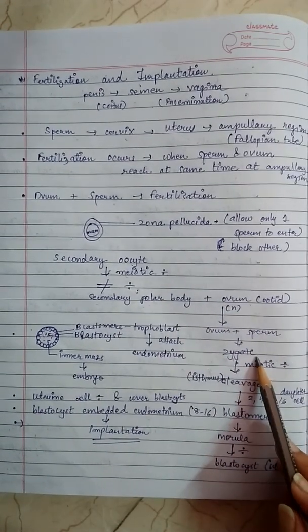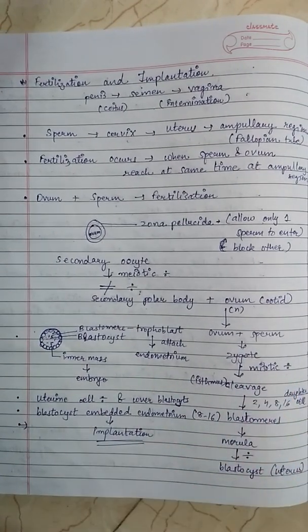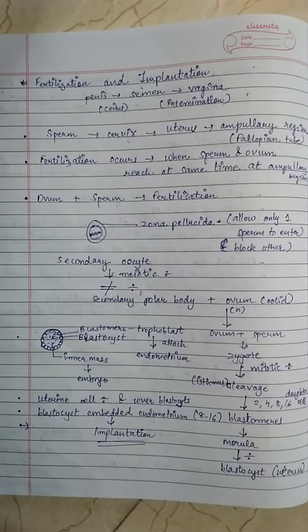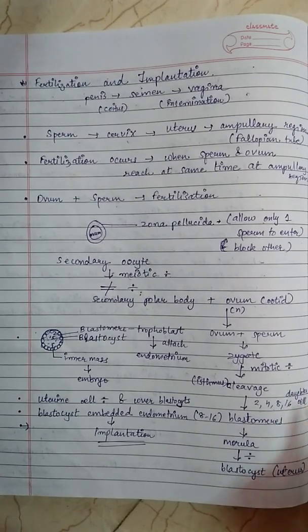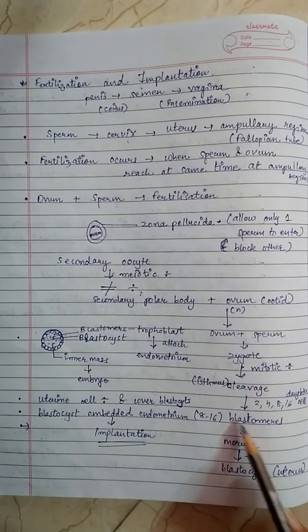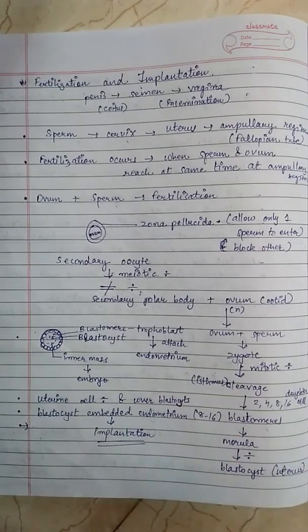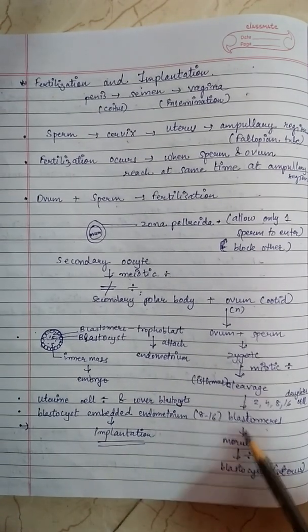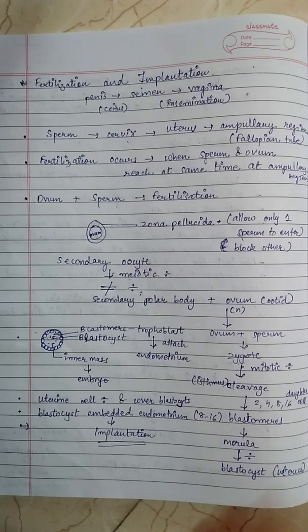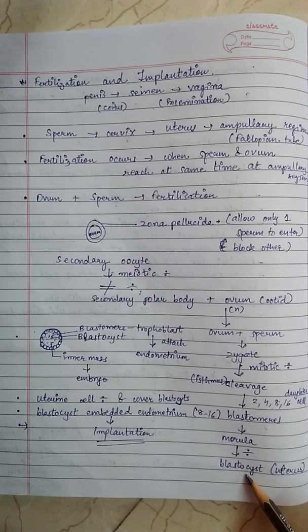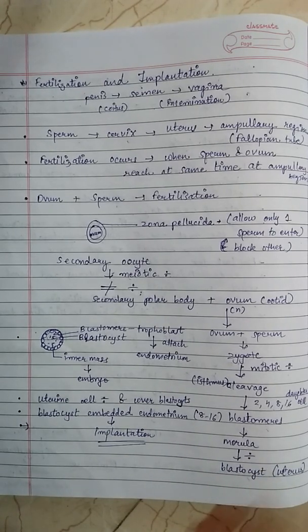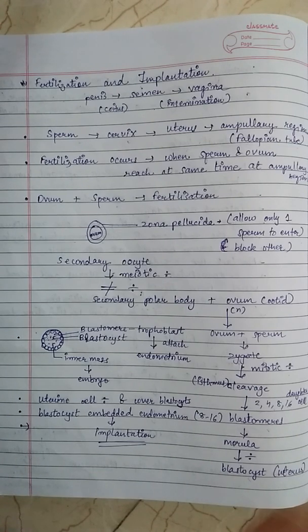The zygote divides mitotically, called cleavage, and moves through the isthmus of the oviduct towards the uterus, and forms 2, 4, 8 or 16 daughter cells, which are called blastomeres. The embryo of 8 to 16 blastomeres is called a morula. The morula continues to divide and transforms into a blastocyst. As it moves further into the uterus, the blastomeres in the blastocyst are arranged into an outer layer called the trophoblast and an inner group of cells attached to the trophoblast called the inner cell mass.